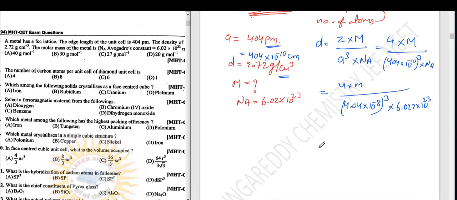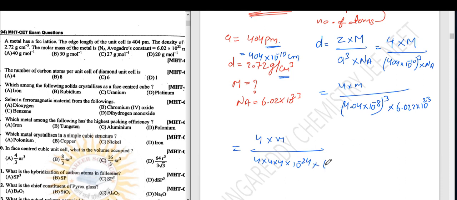The next step, 4.04 we can approximately take as 4, right? 4 into M upon 4 into 4 into 4 into 10 power minus 24 into 6 into 10 power 23. The 4s get cancelled. 10 power minus 24 and 10 power 23 gives 10 power minus 1.